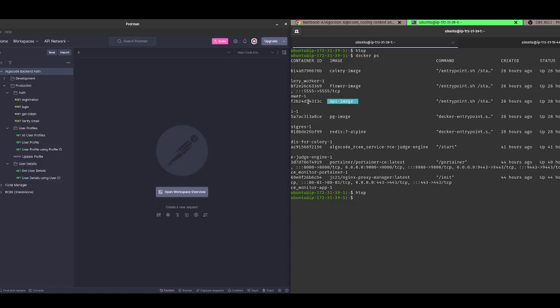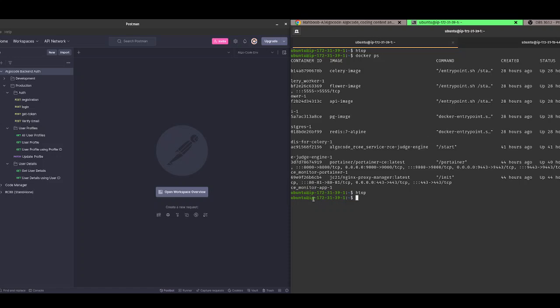This is the API, the main Django backend for the auth service. This is the PG image, the database for user management. And this is Redis for caching and the Celery backend. I am also running the AlgoCode RC engine service here, because I only had two free servers, so I had to run the RC engine on the same server.